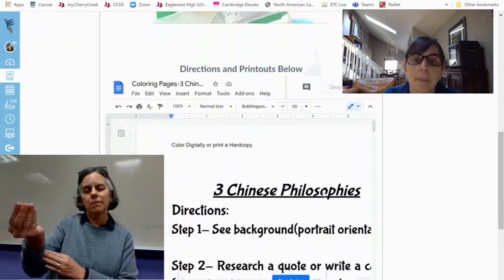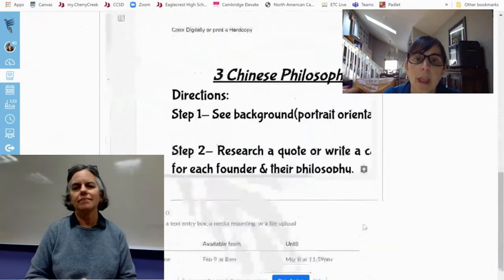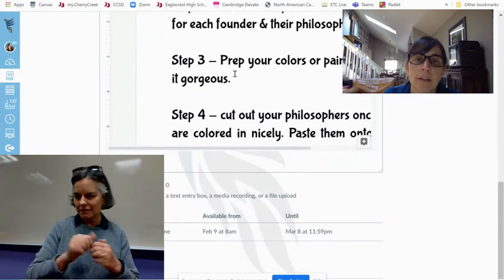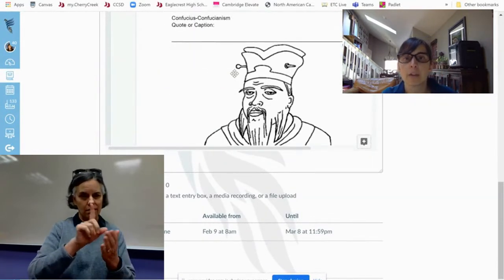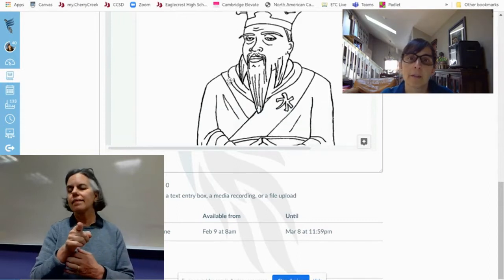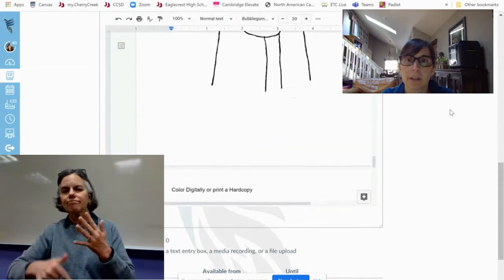So here's an example for you to look at, and here are the instructions. Okay, so these are the instructions. You'll get a background you can print out, and then the philosophers are all here. Sorry, this is a little hard to see.